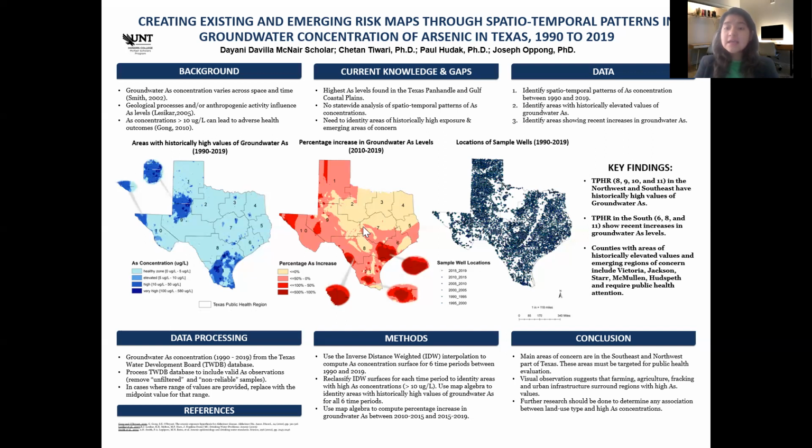However, the regions that have shown a recent increase in groundwater arsenic over the last decade are 6A and 11. Public health attention should be considered as much as possible, and further research should be done on these areas. What we can see visually suggests that farming, agriculture, fracking, and urban infrastructure surround these areas of concern, but still more research should be done to see what the main causes of this increase are.